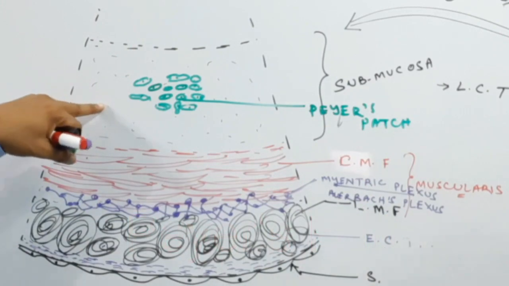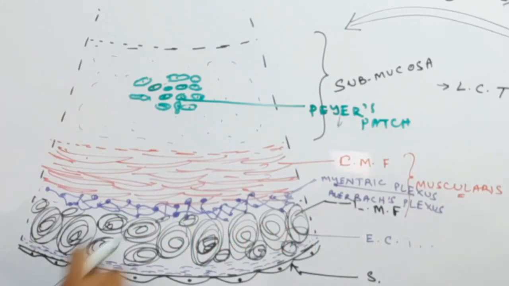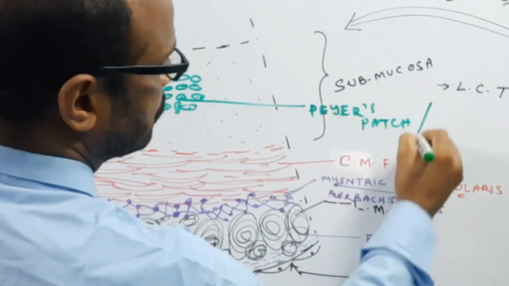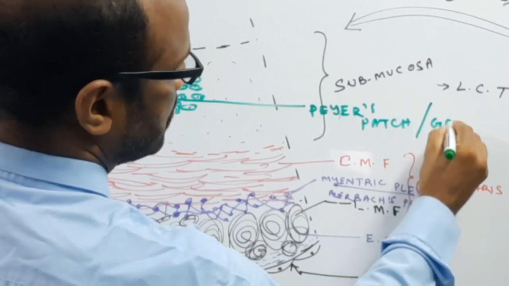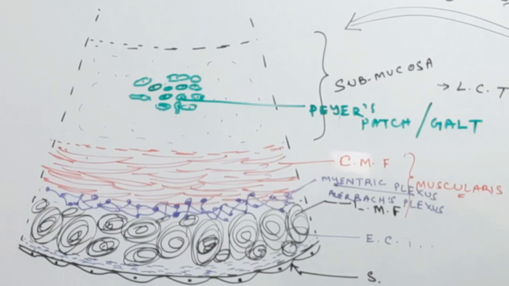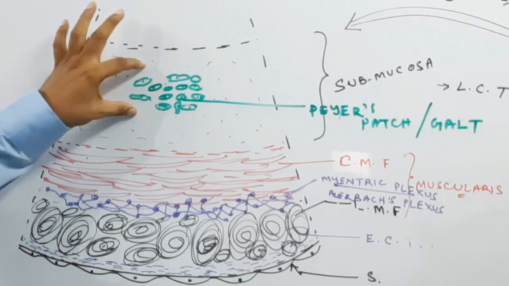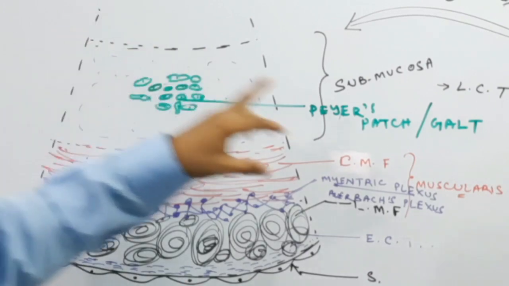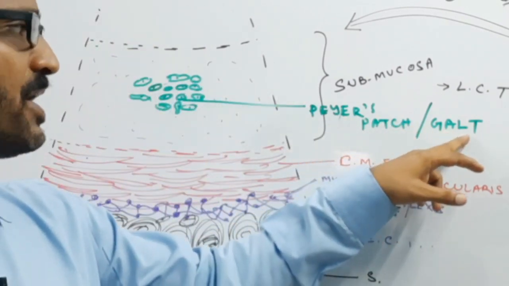This is known as the Peyer's patches or Peyer patch, and it is also known as the gut associated lymphatic tissue, the GALT. This is the accumulation of lymphatic tissue.